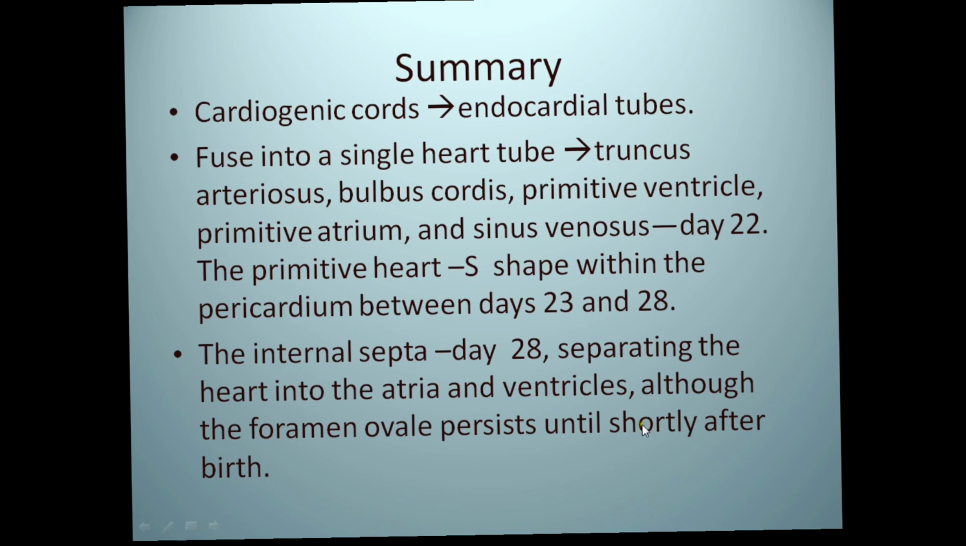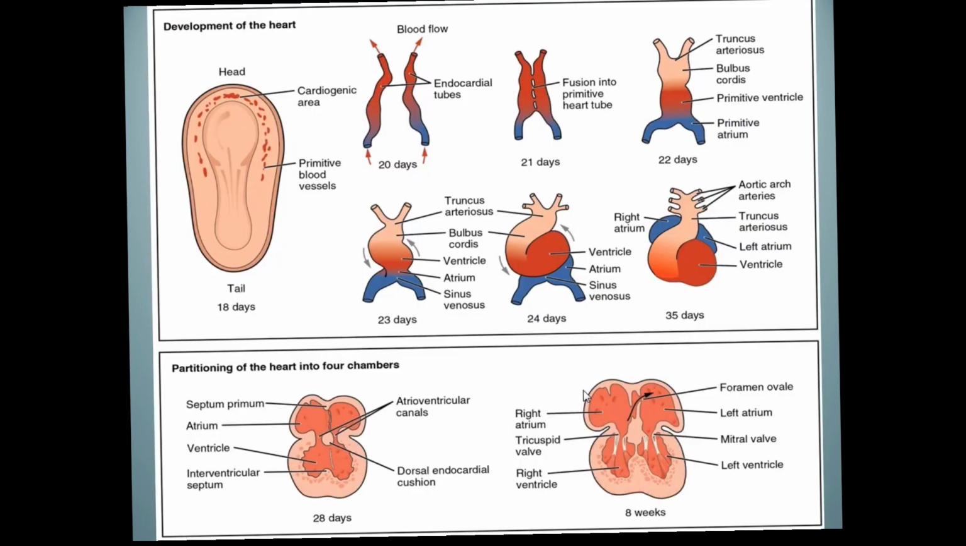Again the summary: fusion of the two tubes in the head region. Initially these two are formed, then the folding occurs, these two tubes come closer, from the cranial to the caudal end they fuse, and they show dilatations, with an arterial end and a venous end. The arterial end is fixed because of the presence of the pharyngeal arches, pharyngeal arteries, and they form the truncus arteriosus. And the venous end forms the right and the left horn of the sinus venosus.